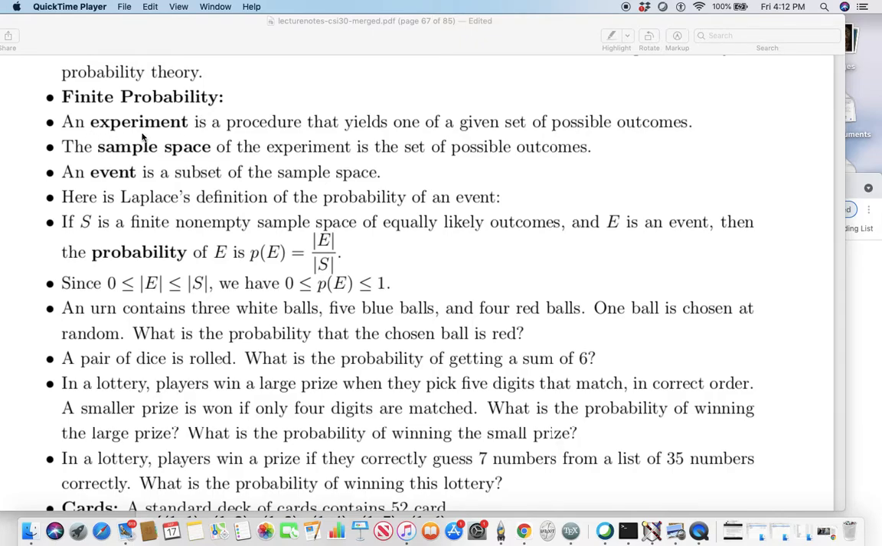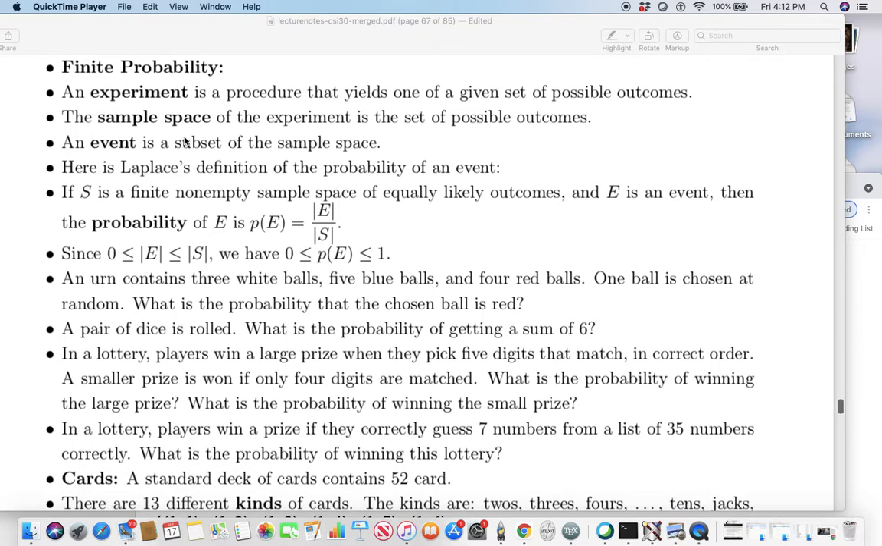Finite probability. An experiment is a procedure that yields one of a given set of possible outcomes. The sample space of the experiment is the set of possible outcomes. An event is a subset of the sample space.